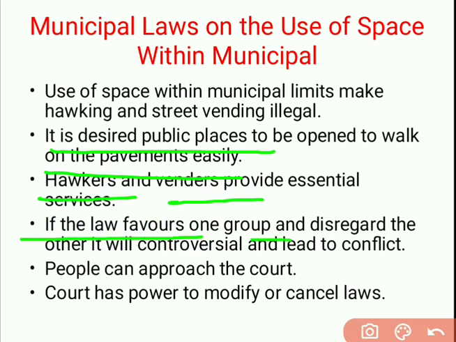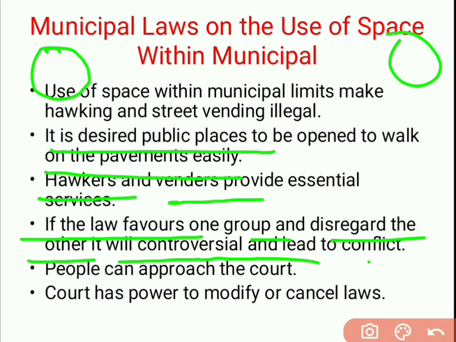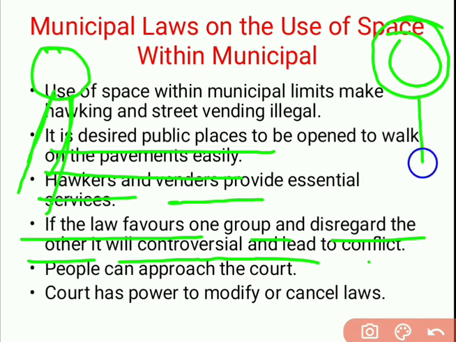If the law favors one group and disregards the other, it would be controversial and lead to conflict. Here are the people, here are the vendors. If we are in favor of the people using that road, wanting it to be comfortable for the people of the city, these vendors are also very needy. Their bread and butter is their daily business, so we must consider them too.